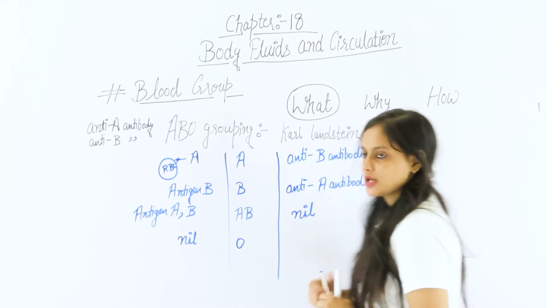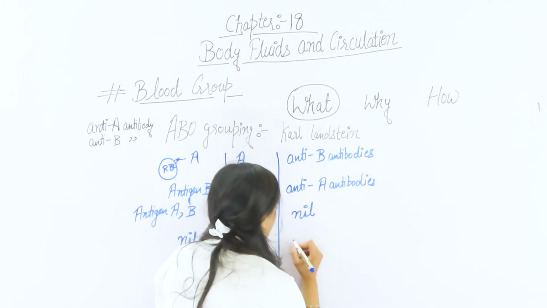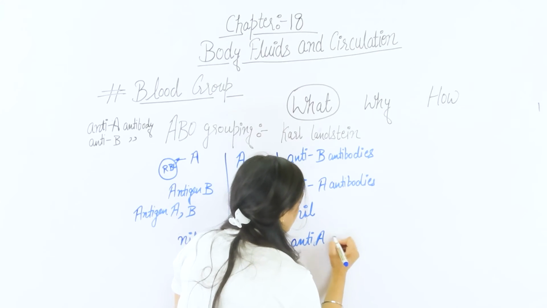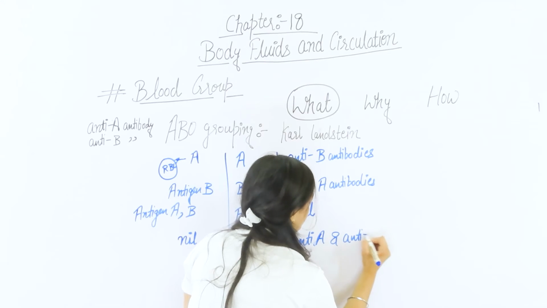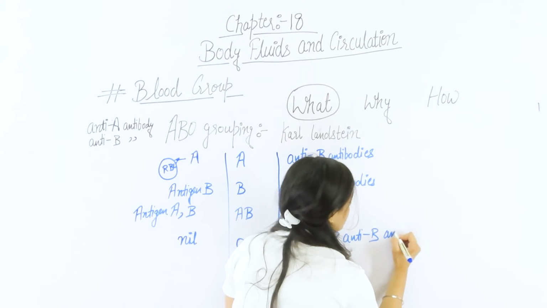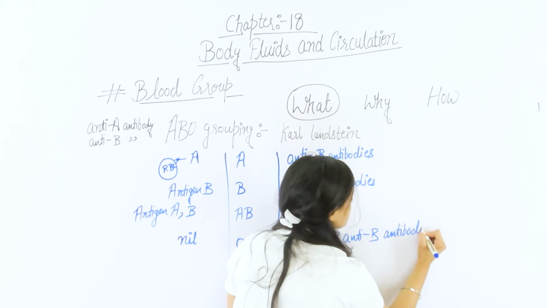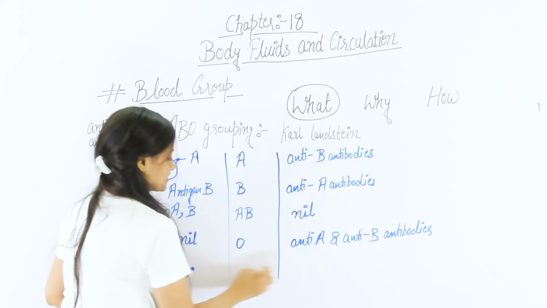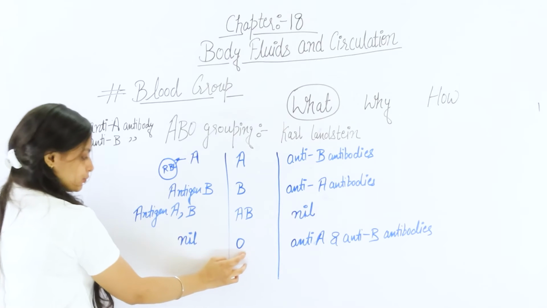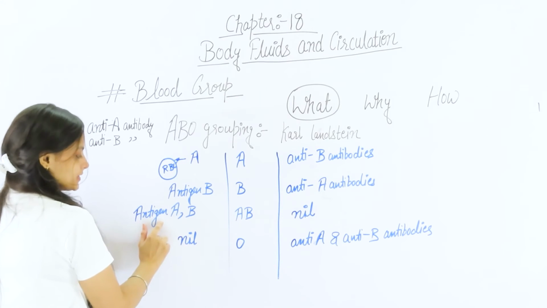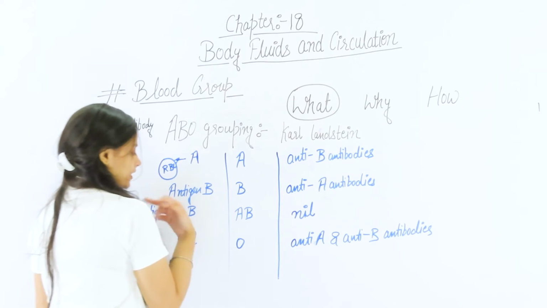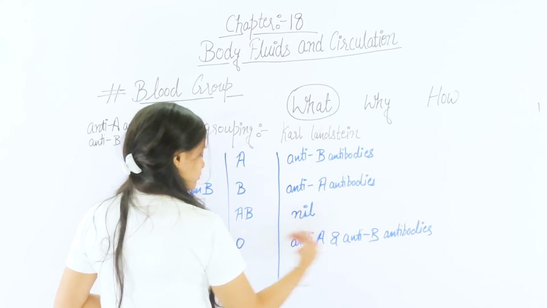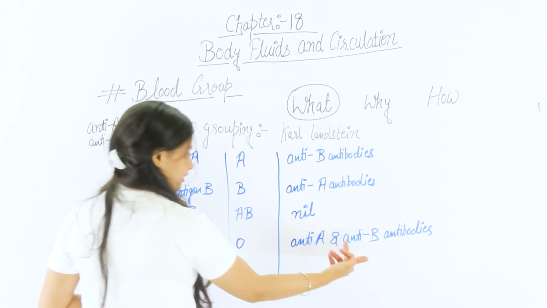So the antibodies are anti-A and anti-B. Antibodies are present here for the person having blood group O, because the person with blood group O has no antigens either for A or for B. So the antibodies are present for both. So the antibodies are A and B.